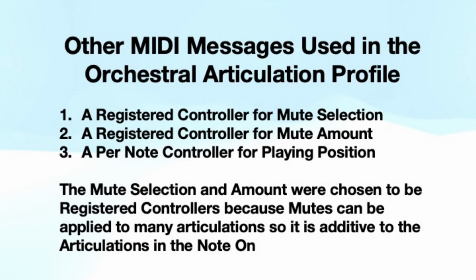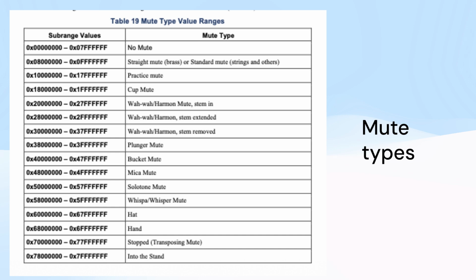The other messages used in the articulation profile are registered controllers for mute selection and mute amount, and a registered per-note controller for playing position. Mutes can be added to many articulations, so mutes are additive to the articulation defined in the note-on message. Exactly like the articulation attributes, there is room for future expansion and even 6 mute types for manufacturer-specific mutes.